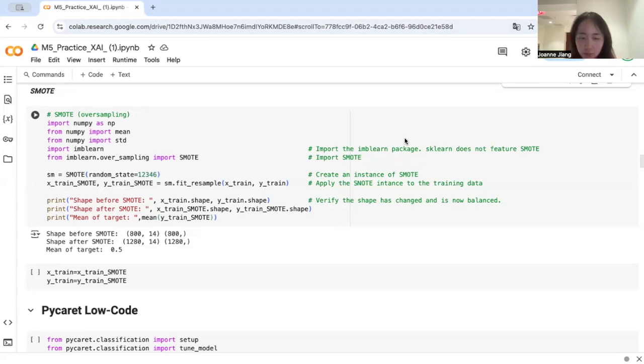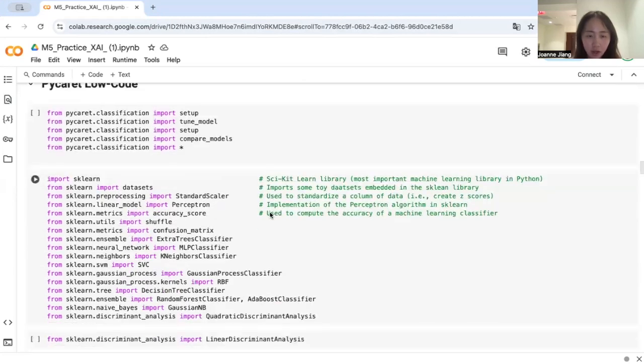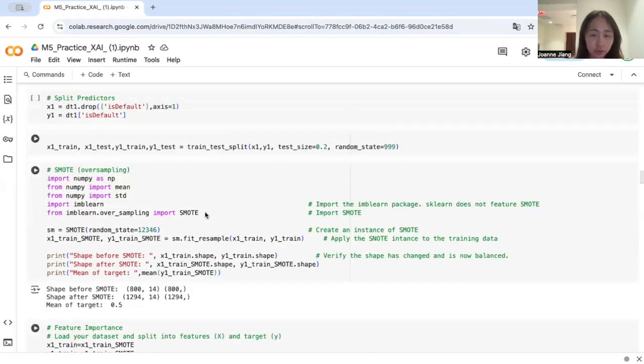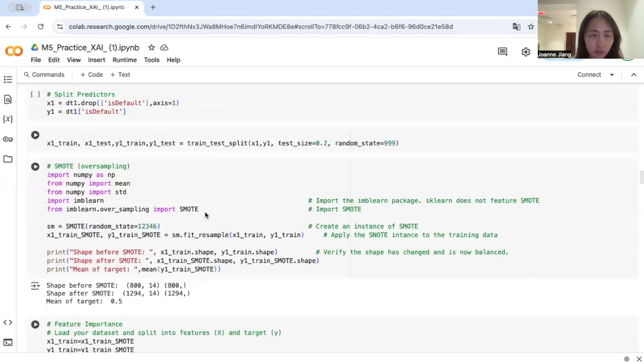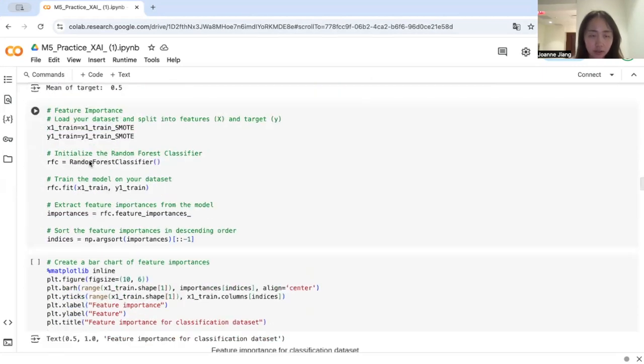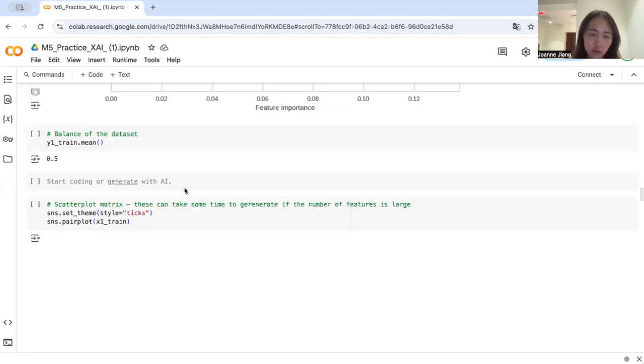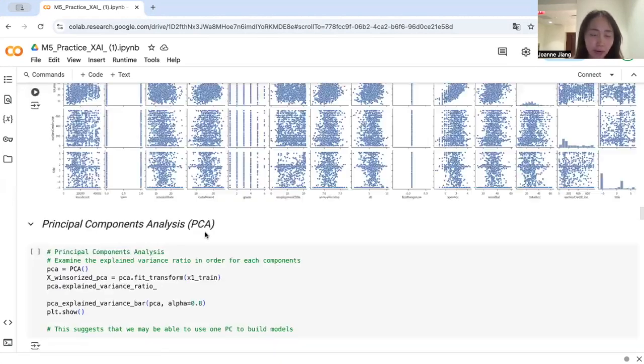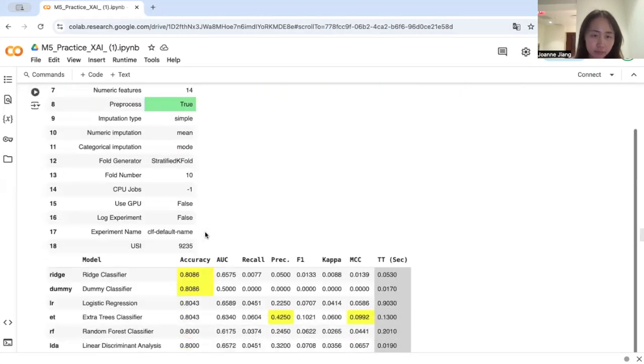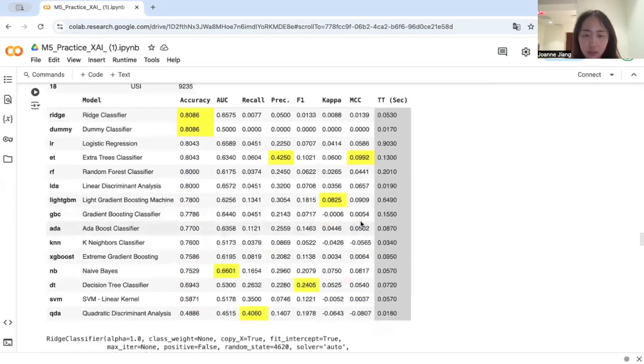We use SMOTE to decrease the imbalance between the default and the non-default cases. And then for the model selection and the evaluation, we first use random forest, and here is the code, and then we use PyCaret. Here is the outcome to compare the multiple classification models.